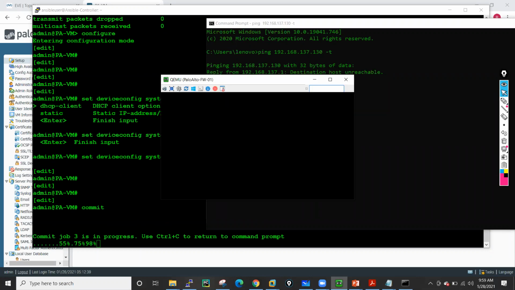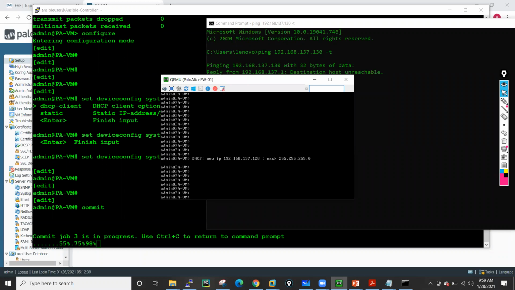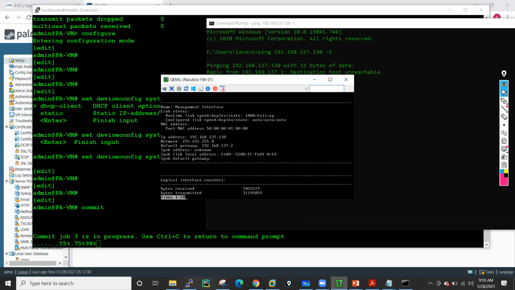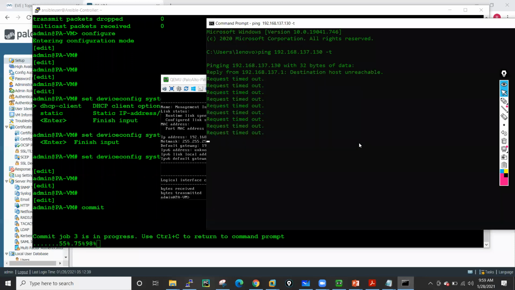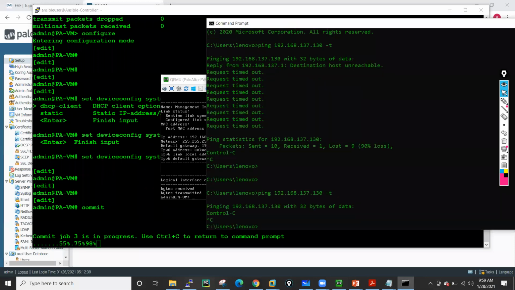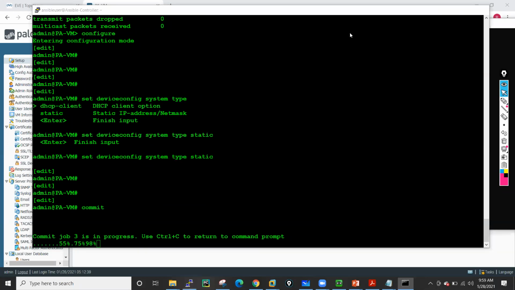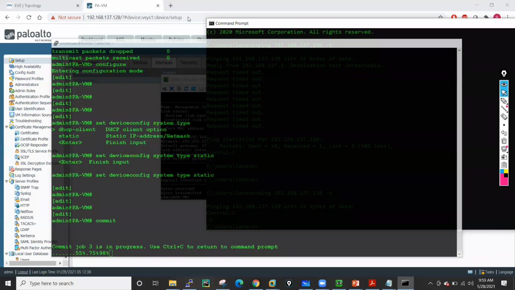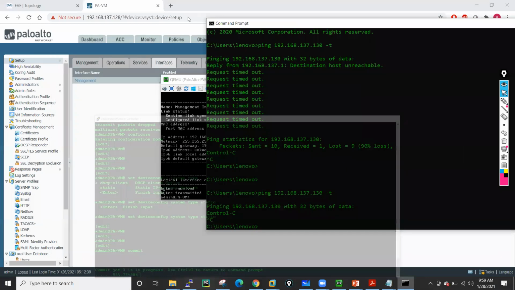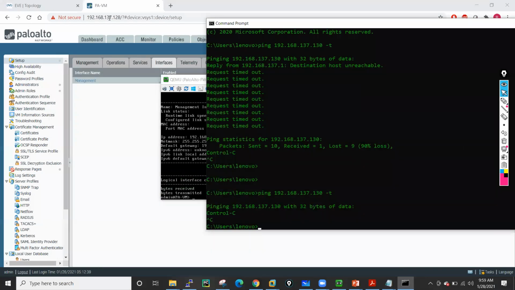Either we can go to this particular place and run show interface management to see the management configuration. So right now the IP address is reflected, 192.168.137.130. That ping is not working, maybe due to some reason. We will check that part later. Maybe my Windows firewall is not allowing. Okay, so this time I will log in over the newly configured IP address, 192.168.137.130.